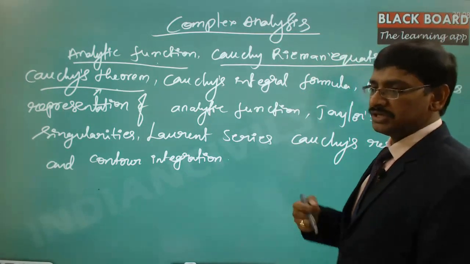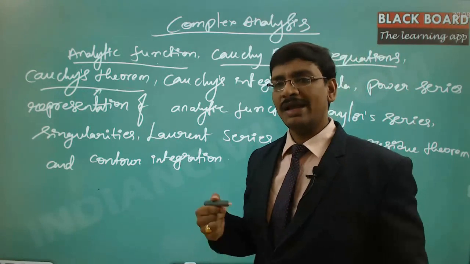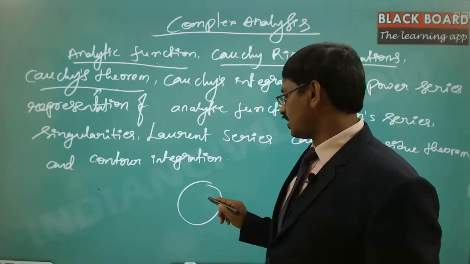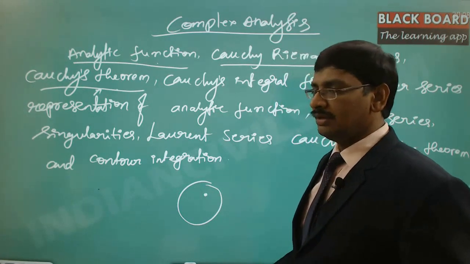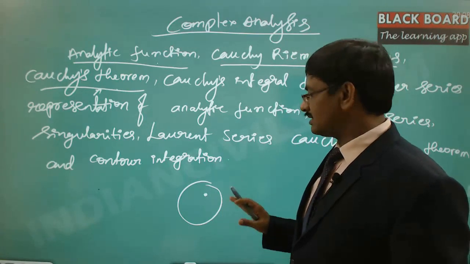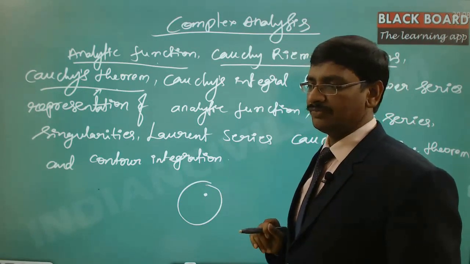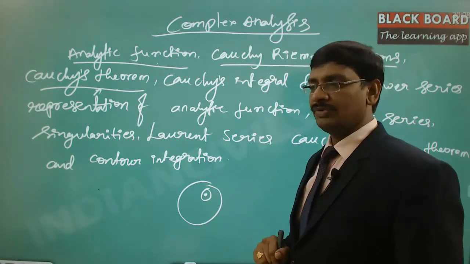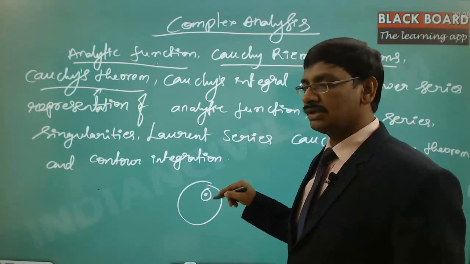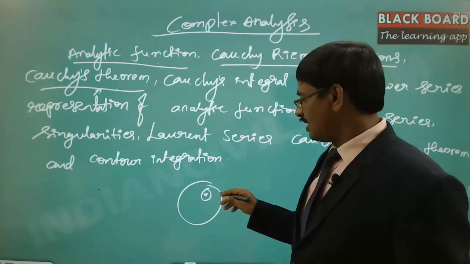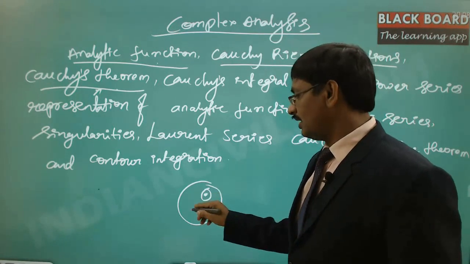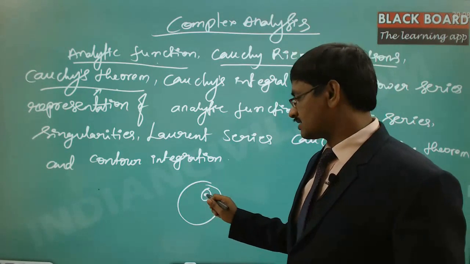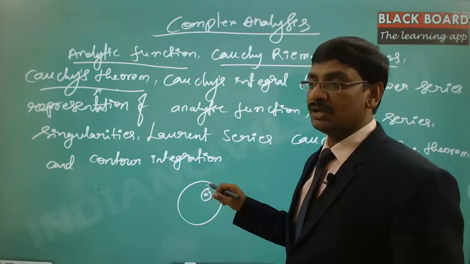which essentially means that if the function is not analytic at one particular point, meaning the derivative of the function exists in the entire region of this particular circle, but at this particular point the derivative doesn't exist, then we state that this is a singular point where the derivative doesn't exist. This is an isolated singularity because in the entire region in and around, the derivative exists, hence the function is analytic in the entire region except for this particular point, and this point is called the singular point.